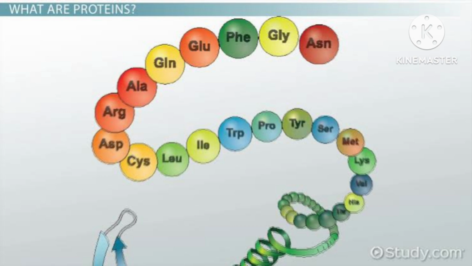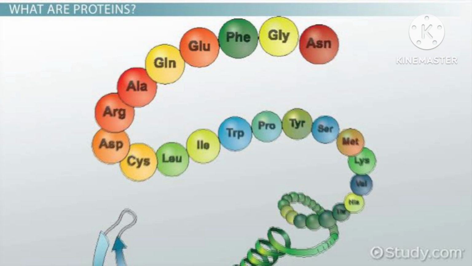Okay, for the primary structure, I told you there is a sequence of amino acids. Many amino acids are there. I told you 20 are there, more than that exist, but in our body 20 is sufficient. Then the sequence of amino acids is actually called the primary structure.